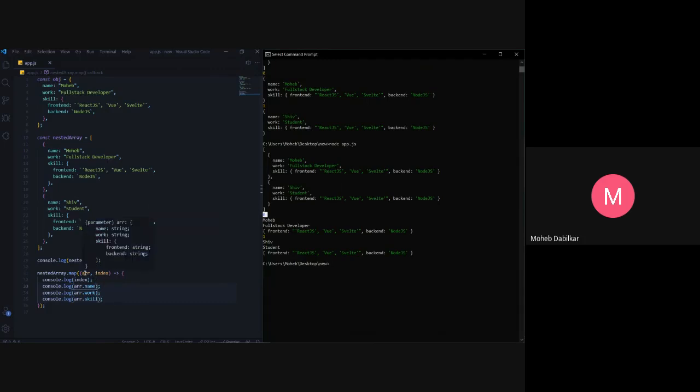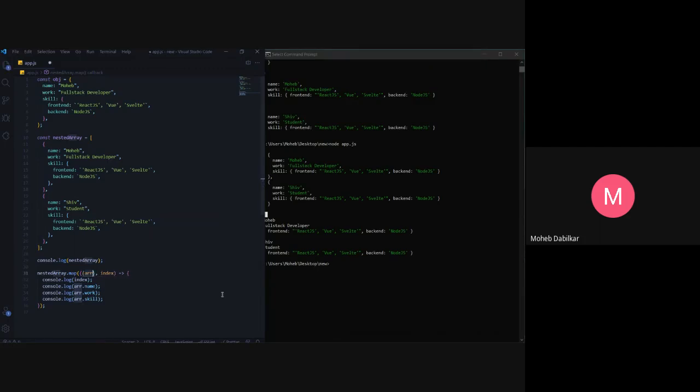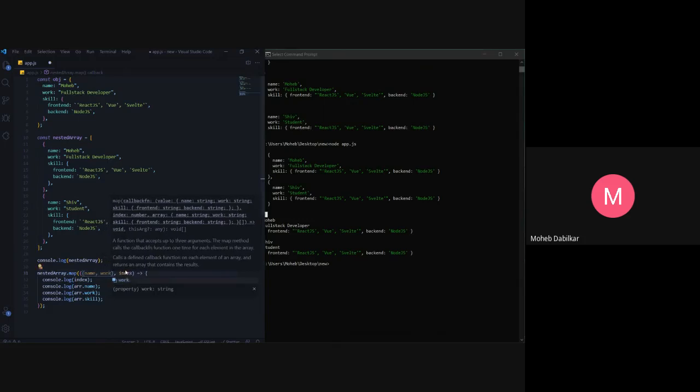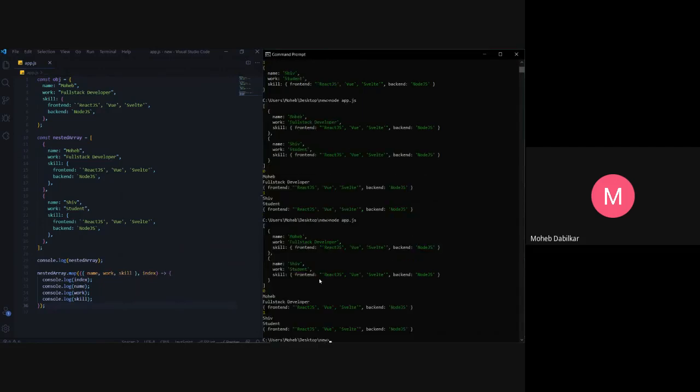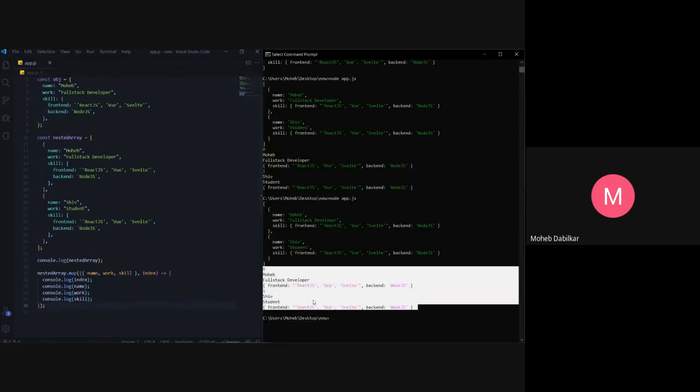Now I will talk about destructuring. You don't need to remember this, but if you want just a limited or a readable code, you can say, hey, look, this is my array. Your first argument will be a mapping, what you are mapping. So just input your array over here. You put it in curly brackets, and then you take out what you want. So you want name, and then the work, and then you take out the skill. Now I can just remove this dot array and save this like this. You see, it still gives me the same output.